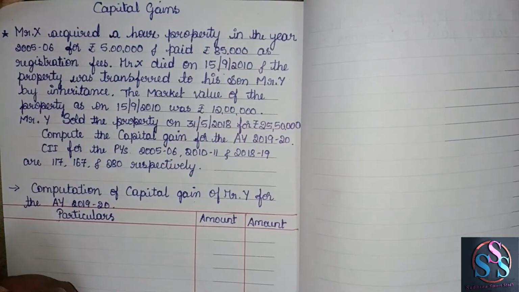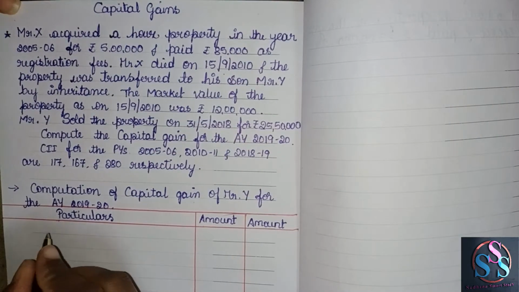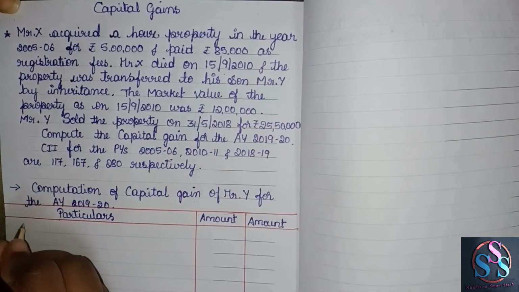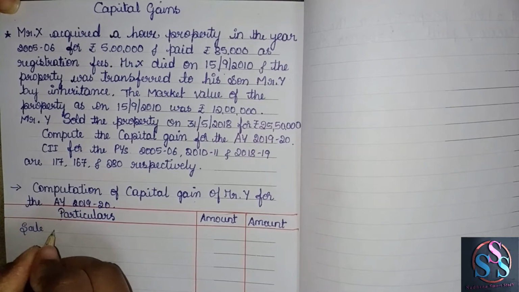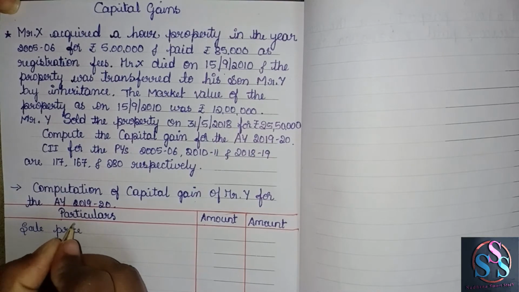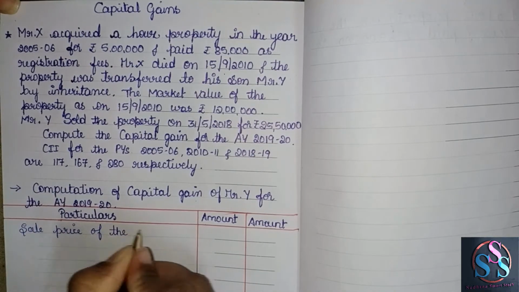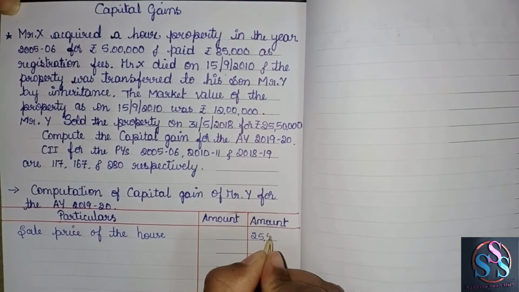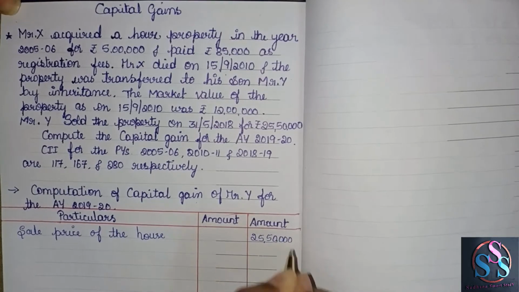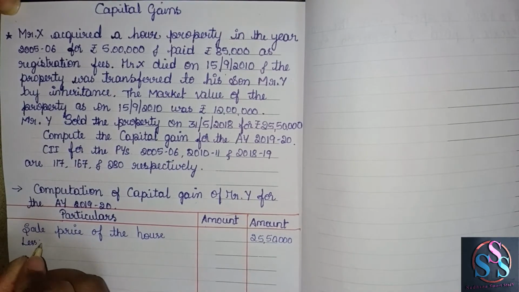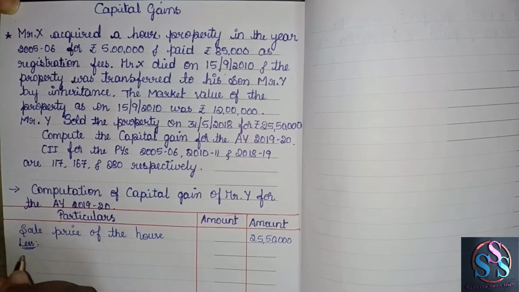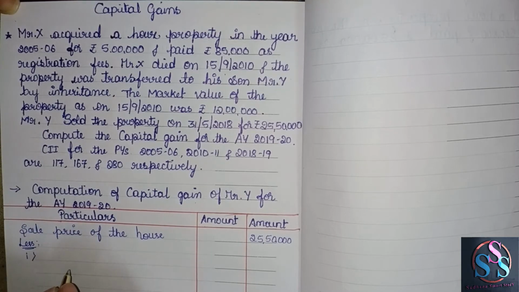Right. So, first we have to take the sales price of the house. The sales price is 25 lakh 50,000. Sale price of the house, 25 lakh 50,000, less: first thing we have to check is whether there is any transfer fees or commission. It is not given in the illustration. Next we have to take cost of acquisition.